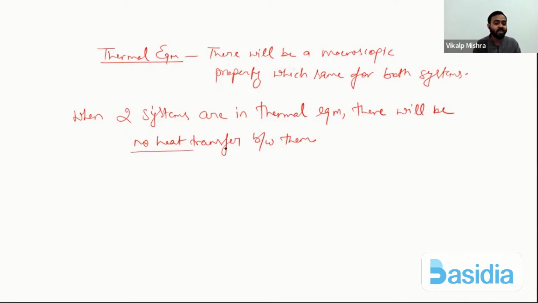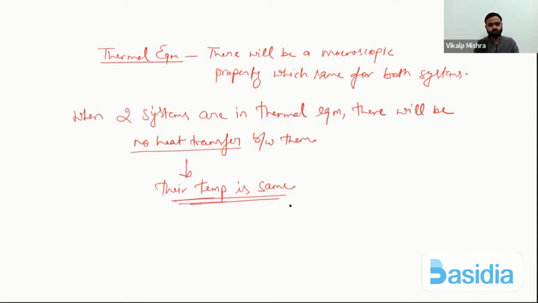That means if no heat transfer is there, their temperature is the same. Now we can conclude that when two systems, or n number of systems, are in thermal equilibrium, their temperature will be the same.